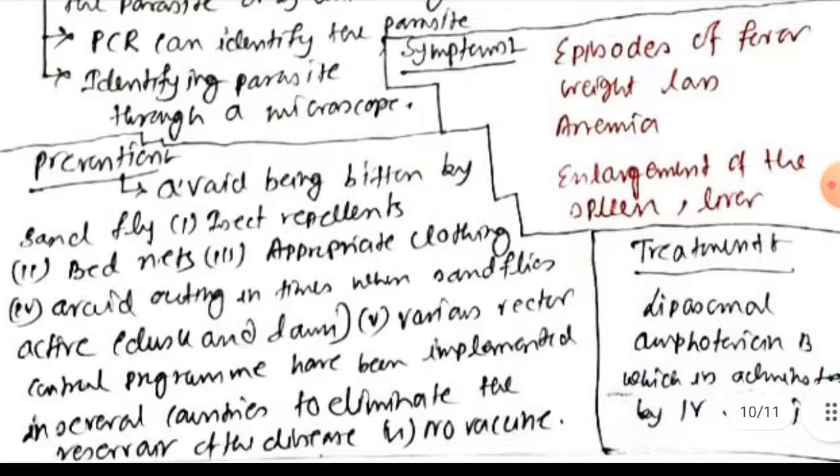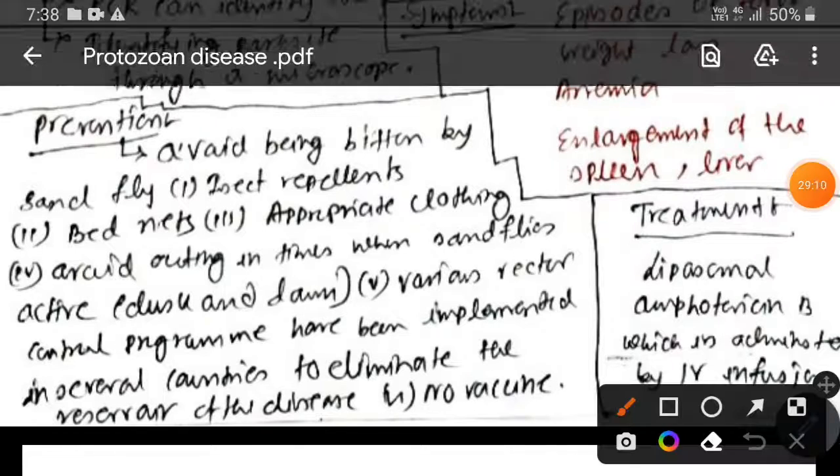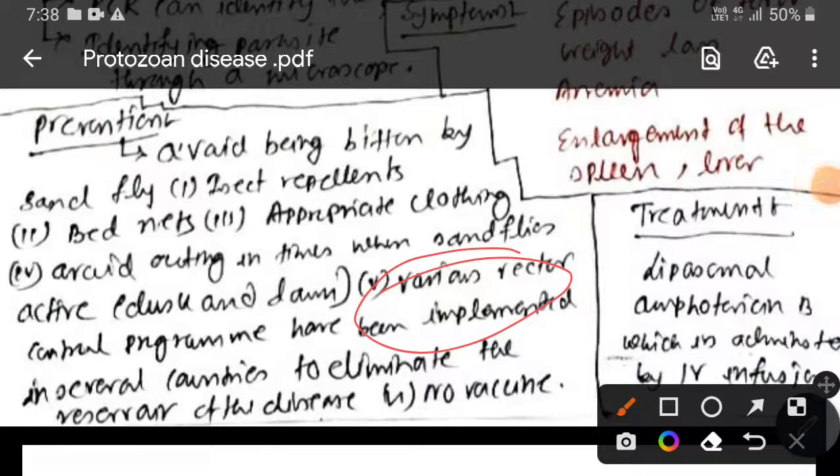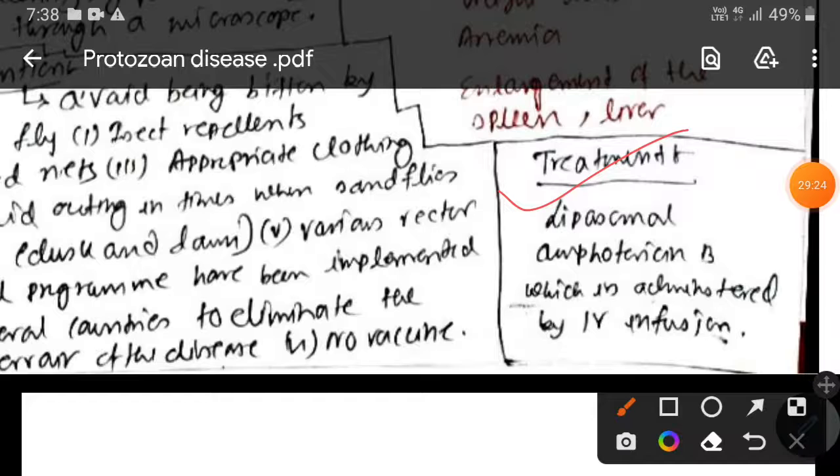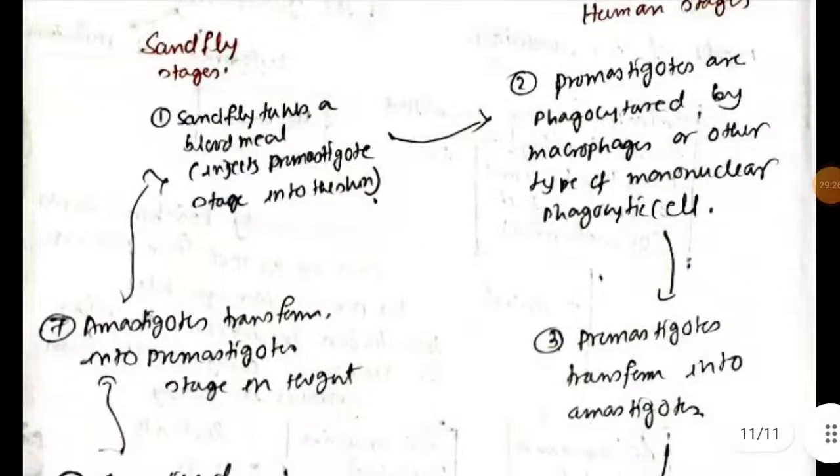For prevention, we have to avoid the biting of the sandfly. We can use bed nets, insect repellents and protective clothing. Along with that we have to perform various kinds of vector control programs that will eliminate the reservoir. No vaccine is available, so we have to be very careful. Liposomal amphotericin B can be used, which is given via IV infusion.